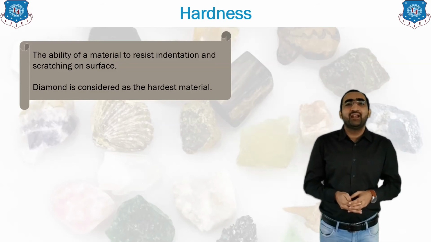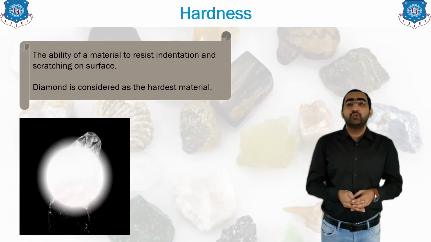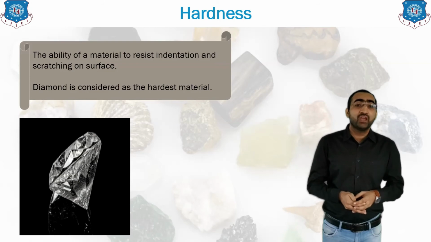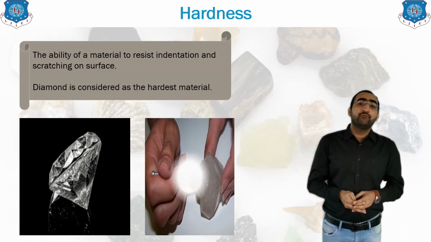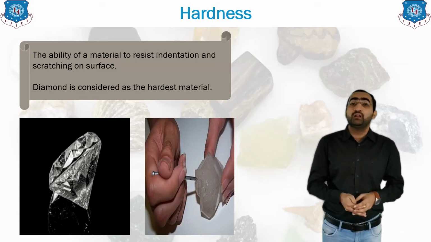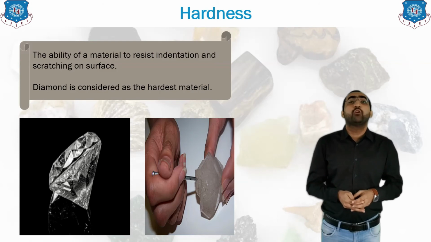Now what is that hardness? Whatever you use on the diamond, the shape or surface of the diamond will not get changed. That means the diamond can cut any material, but it will not have any problem on its surface. Clear? So this way, if you take a nail and scratch a material, a hard material will resist all the scratches.